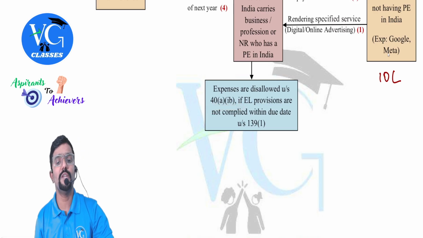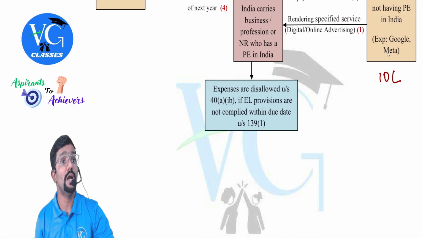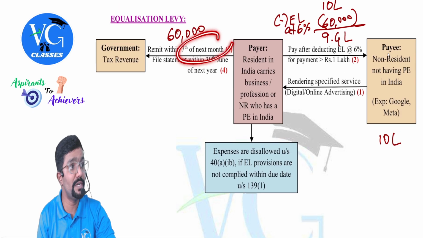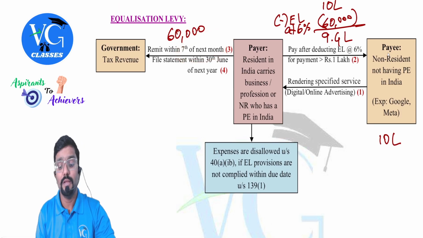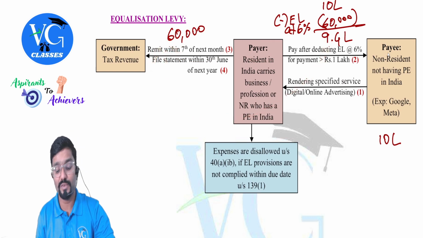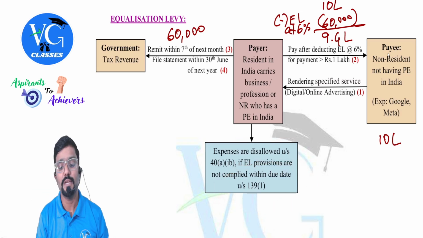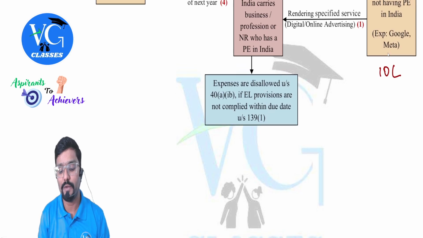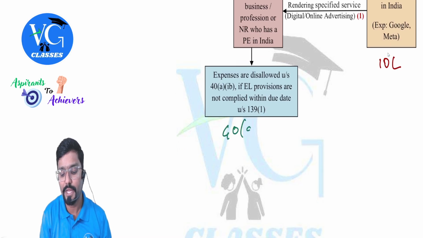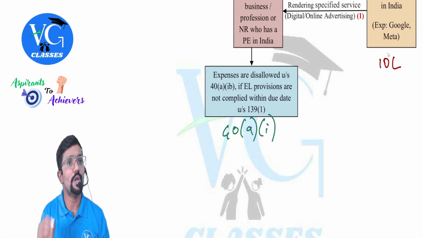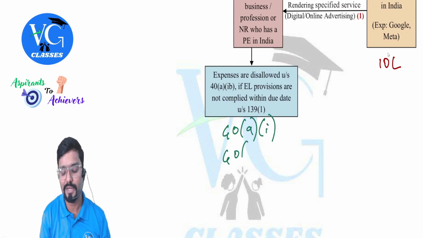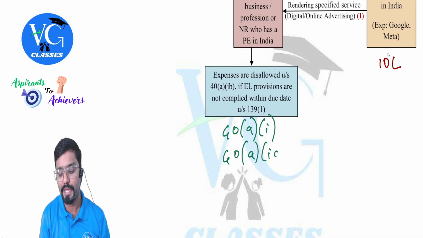If equalization levy provisions are not complied within the due date of filing returns. Not within the due date to deposit equalization levy, but the payer has to comply, that is deduct and deposit it, to claim it as an expense within what time? Within the due date of filing income tax returns. Guys, very similar to what we already covered under section 40A(1) when the payments are made to non-residents, or if the payments are made to residents, 40A(1A).